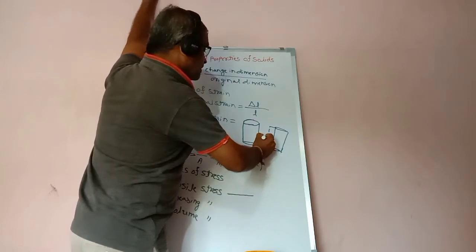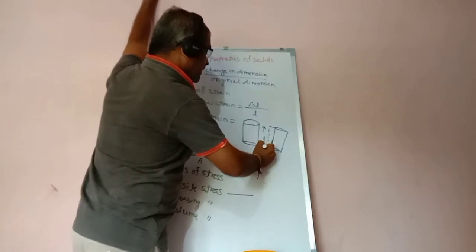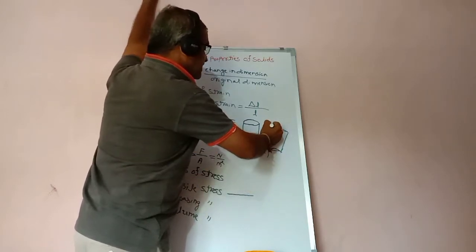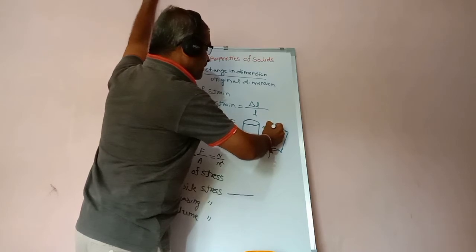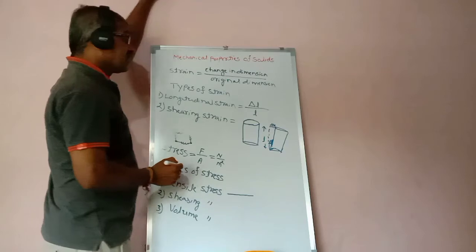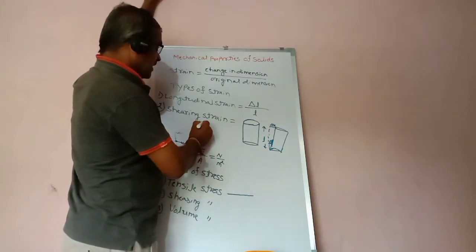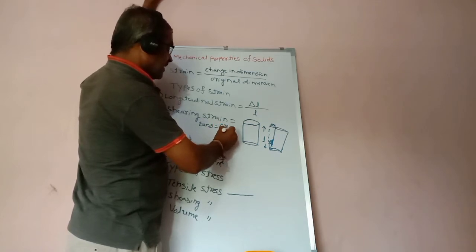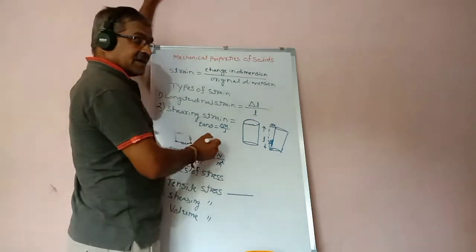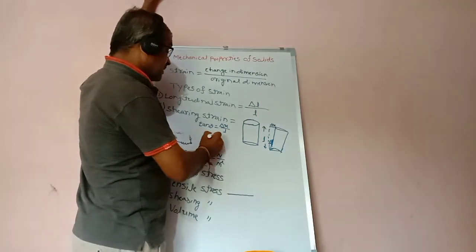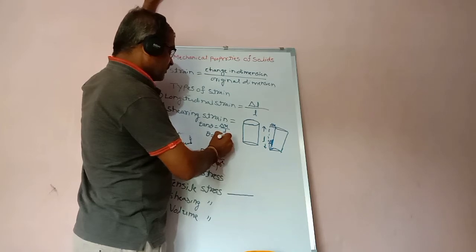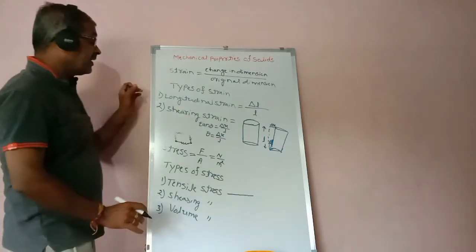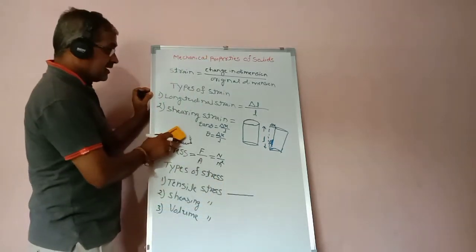This is the length of the body, L, making an angle theta, and this is delta x. The shearing strain: tan theta is equal to delta x divided by L. If theta is very small, then theta is equal to delta x divided by L. Okay, this is the shearing strain.